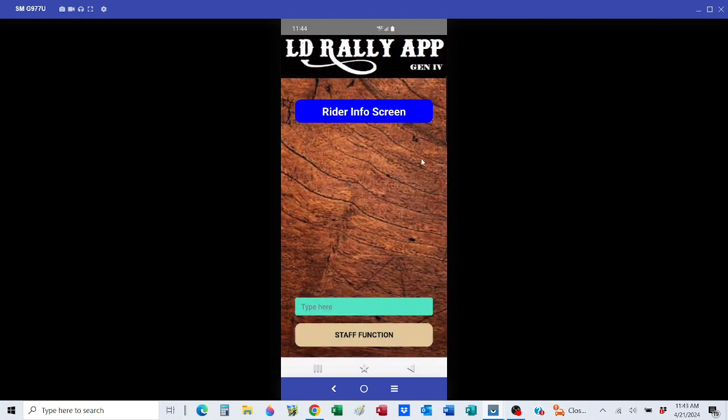All right, so when you first come into the app, whether it's Android or iPhone, it will say LD Rally app Gen 4 at the top with a wood grain looking background. I think I have the latest and greatest versions uploaded.